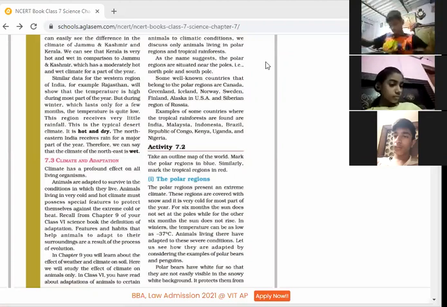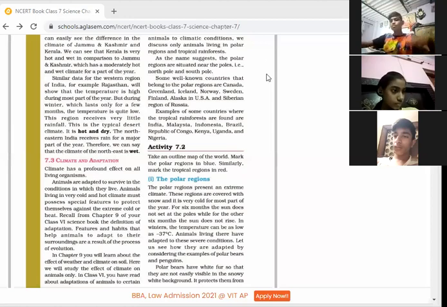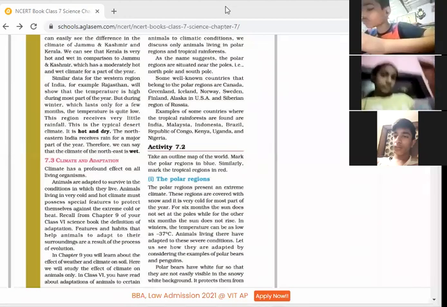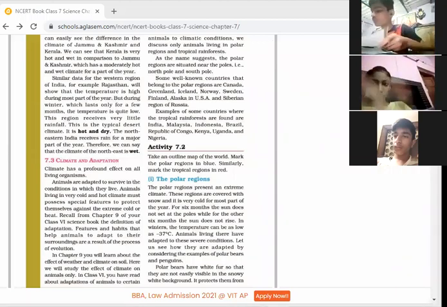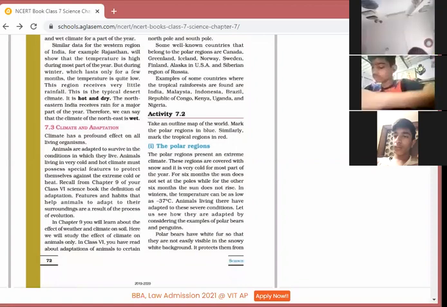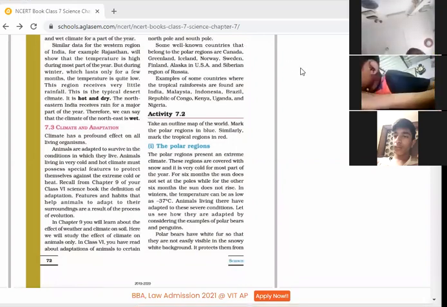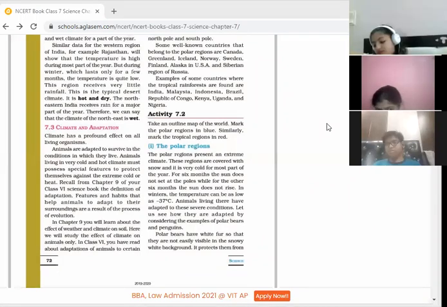Climate has a profound effect on all living organisms. Animals are adapted to survive in the conditions in which they live. Animals living in very cold and hot climates must possess special features to protect themselves against extreme cold or heat. Recall from chapter 9 of your class 6 science book the definition of adaptation. Features and habits that help animals to adapt to their surroundings are a result of the process of evolution.